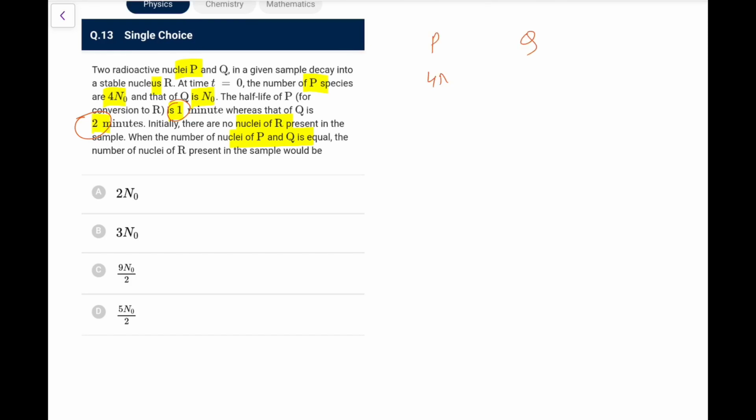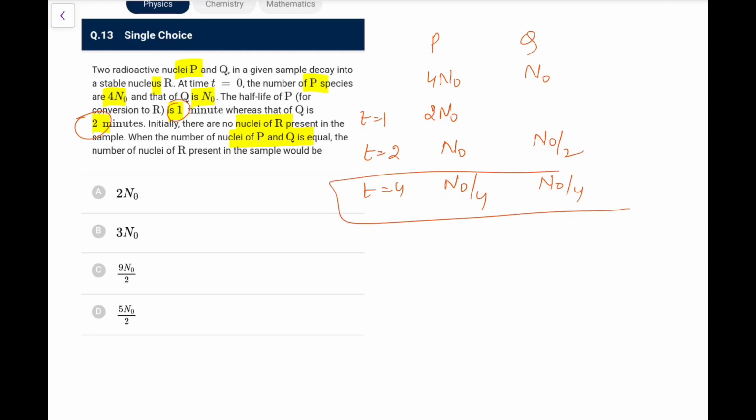P initially was 4 n naught, and Q was n naught. So at t equal to 1 minute, P will become 2 n naught. At t equal to 2 minutes, P will become n naught, and Q will become n naught by 2 because its half-life has come. Similarly, at t equal to 4, P will become n naught by 4, and Q will also become n naught by 4 because it's 2 half-lives. So at t equal to 4, both will be equal.